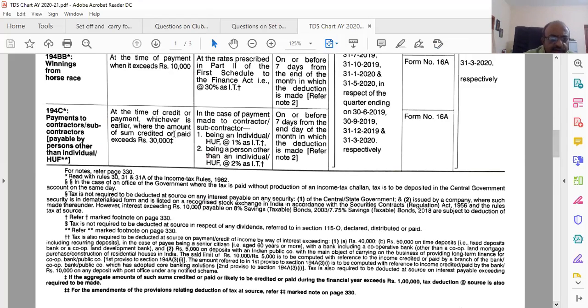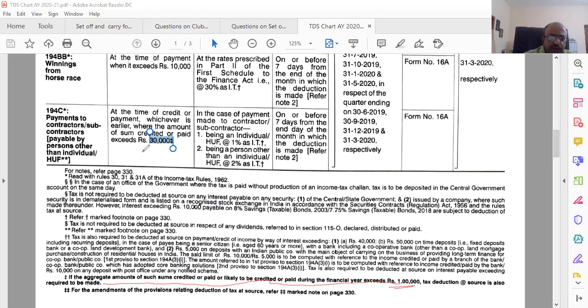Now, if you look at it, there is a small star here, and it is explained somewhere here, on the next page. Something is mentioned there. The aggregate amount of such sums credited or paid or likely to be paid in the financial year exceeds 1 lakh, tax deduction applies.